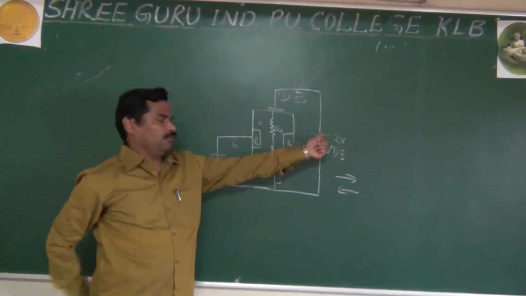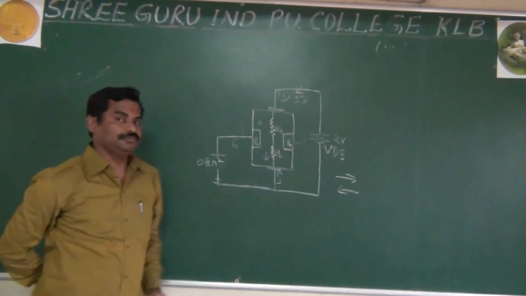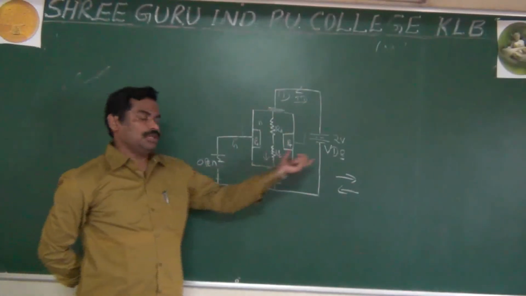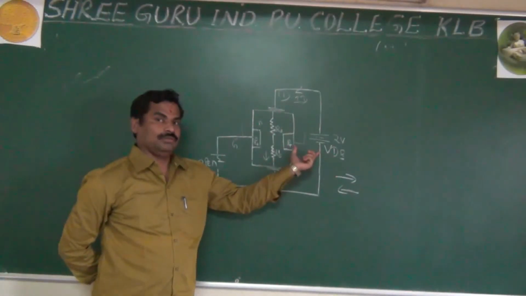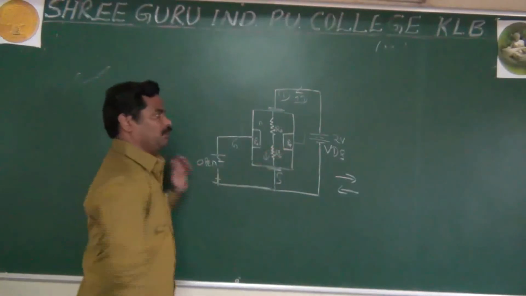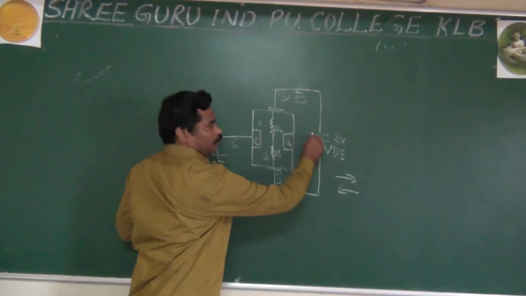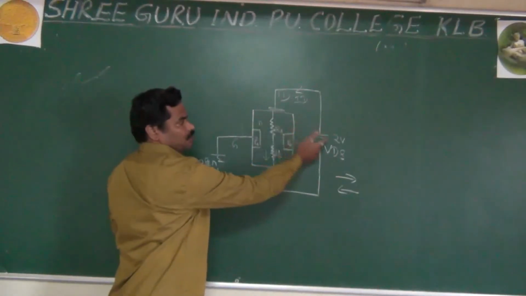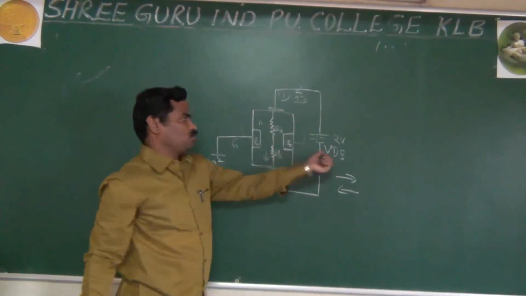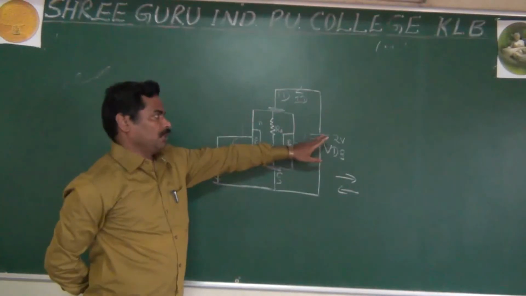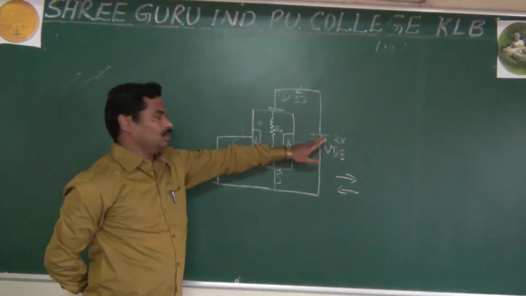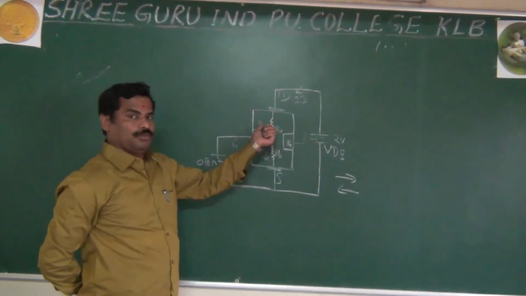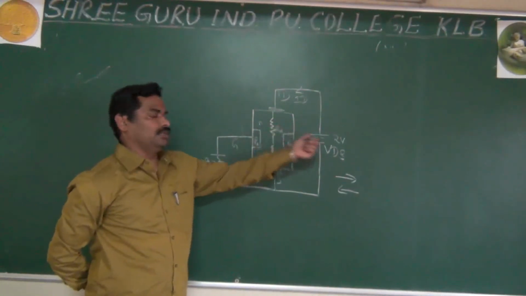Here, as I said, your input as well as output are in the reverse bias. It means here, actually, what happens? You are applying the positive potential and it is negative. It means they are in the reverse bias. The drain and source are in the reverse bias because you are applying the positive potential. It is having negative, positive, negative. They are in the reverse bias.